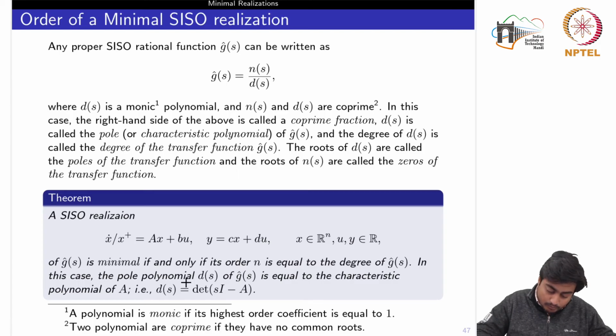In this case, the pole polynomial D(s) is equal to the characteristic polynomial of A, that is, D(s) is equal to the determinant of sI minus A. So you can connect the degree of the denominator polynomial of a transfer function with the order of the minimal realization in the state space representation.